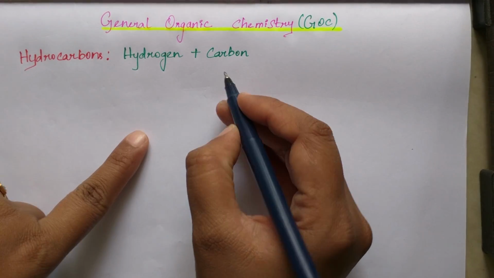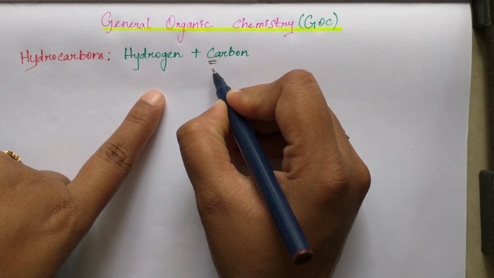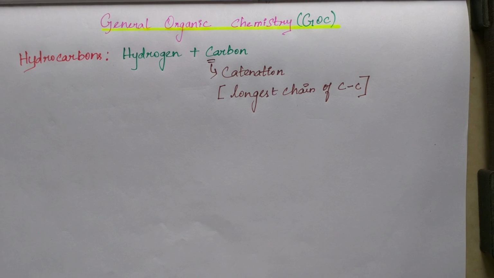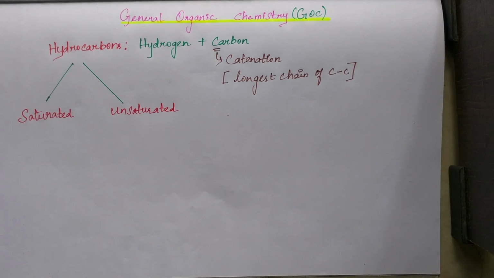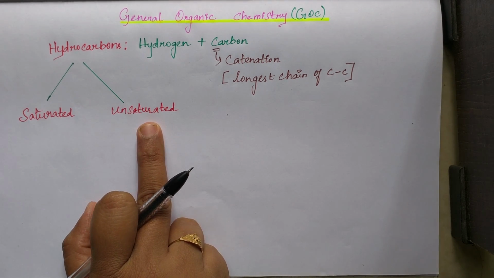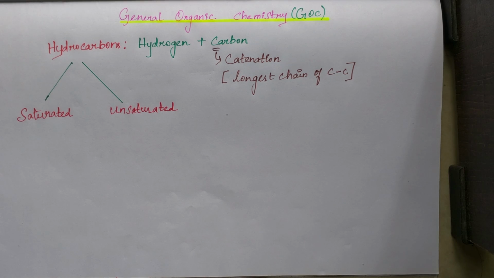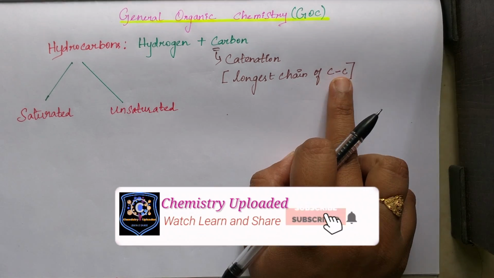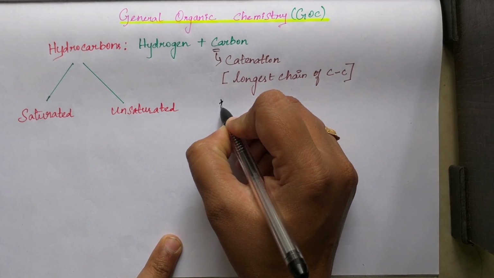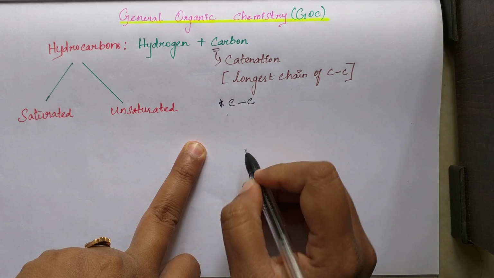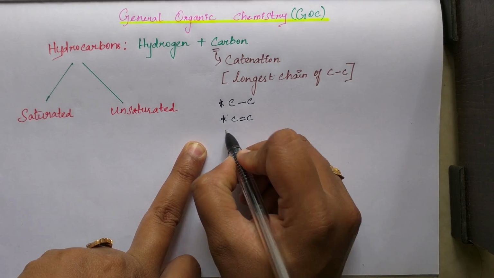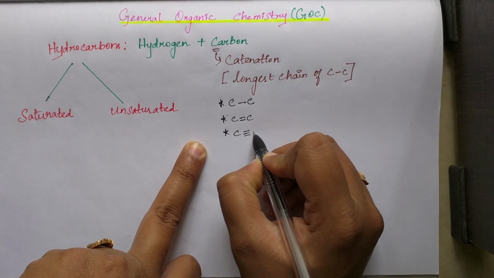Here, carbon has a unique property, that is catenation. Students, only the carbon atom has this tendency. Next, there are two types of hydrocarbons: saturated and unsaturated. Before you learn what saturated and unsaturated are, you should know how many types of carbon-carbon bonds there are. Three types of carbon-carbon bonds are there: the carbon-carbon single bond, the double bond between carbon atoms, and the triple bond between carbons.